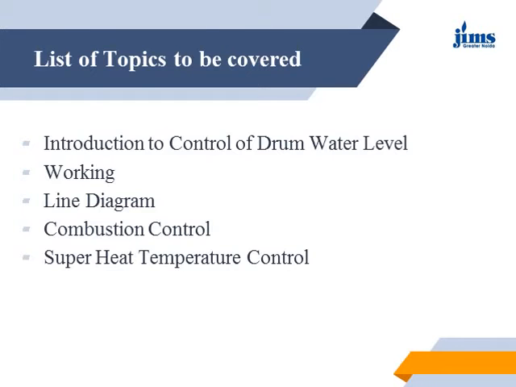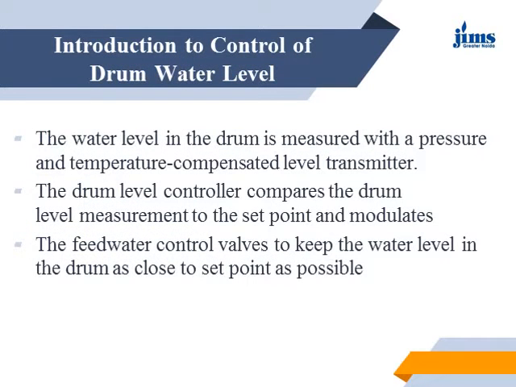Next, in the case of the drum water level control, the water level in the drum is measured with a pressure and temperature compensated level transmitter. At every temperature there should be a required level of water inside the boiler drum. So the pressure is measured and the temperature is also measured, and with the help of the comparison, a decision is taken as to how much water is to be fed into the boiler.